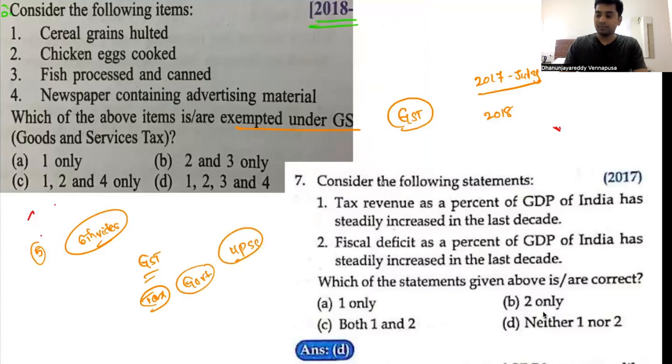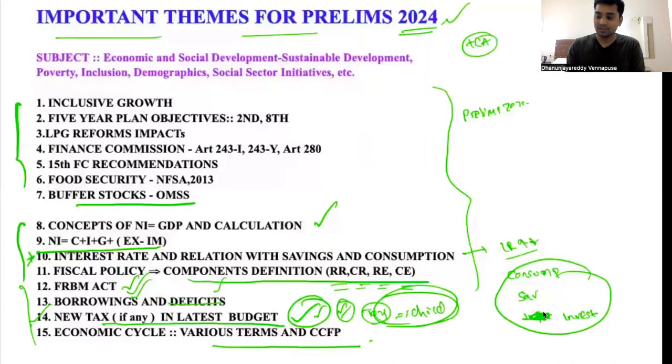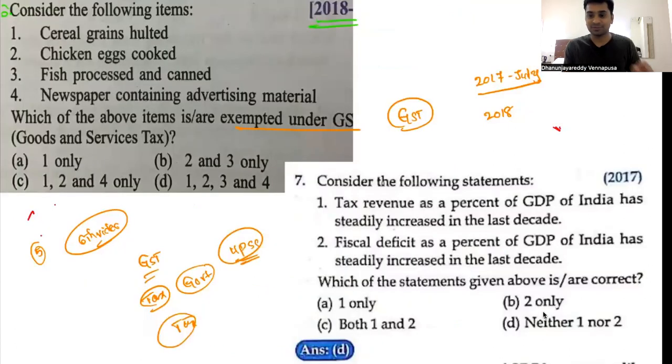In Telugu there is a saying: కొత్త బిచ్చగానికి పొద్దెరగదు. What does this mean? A new beggar will not know the timings when he has to come, right? Similarly, if it is a new tax, UPSC won't stop. They will ask the questions definitely. So this was clearly proven again here. What is the underlying context? Whenever you are preparing the syllabus, if there is a new tax announced in the budget, you have to exclusively focus on that because that question will be there. This is the systematic analysis of previous year questions.